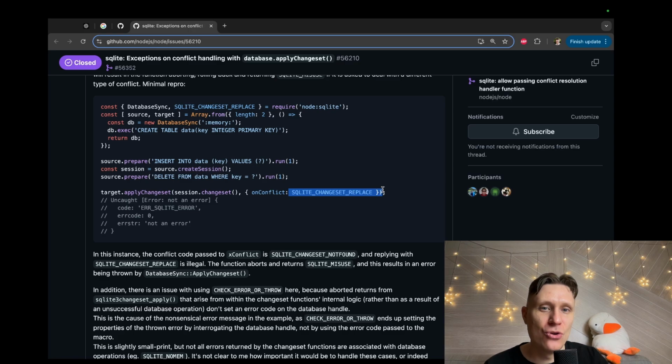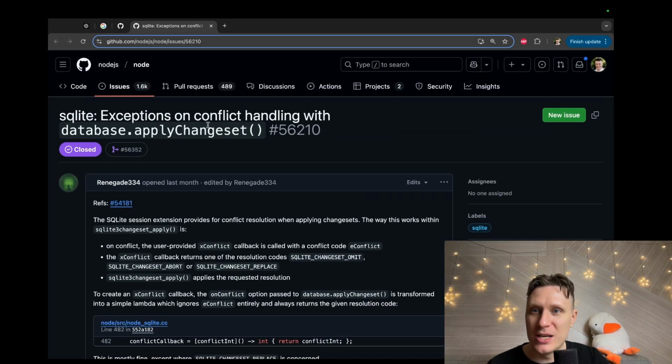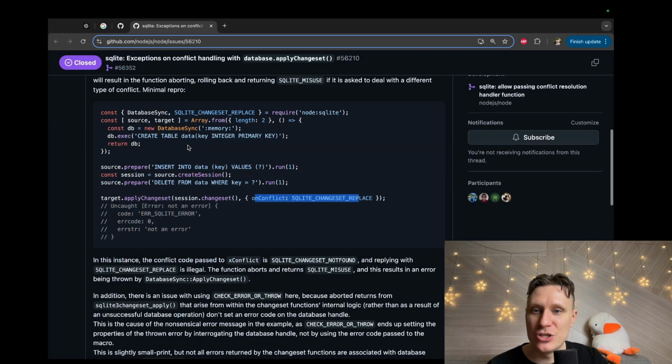Okay, this is a conflict resolution strategy. How we resolve conflicts in the database. So something to do with this stuff, I assume. Okay, let's read it. Exceptions on conflict handling with database apply changes. Apply changes, this one. On conflict, something like this.